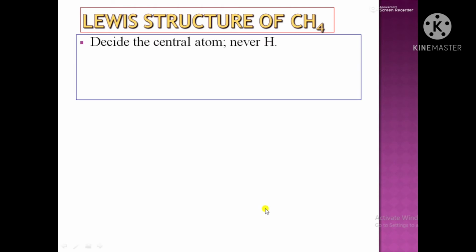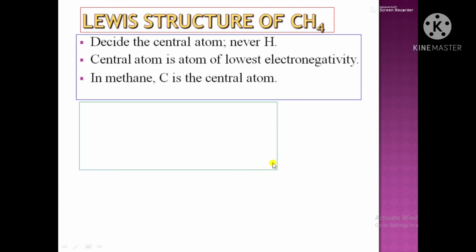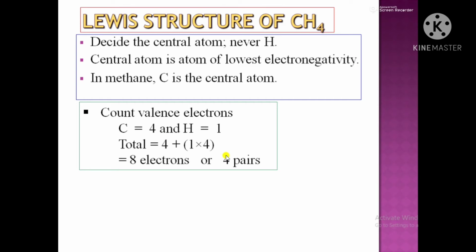Here you must decide that the central atom is of lower electronegativity and carbon is the central atom. Now again count the valence electrons. Carbon belongs to group number 14 of the periodic table. Hence it has 4 electrons in the valence shell. Deficiency is of 4 electrons because when carbon will share 4 electrons, it will have 8 electrons in its shell and its octet will be completed.